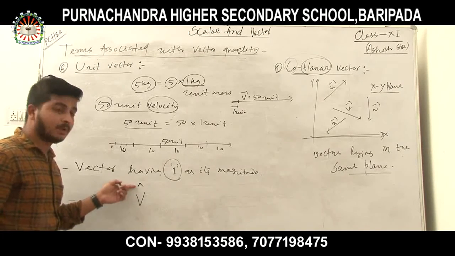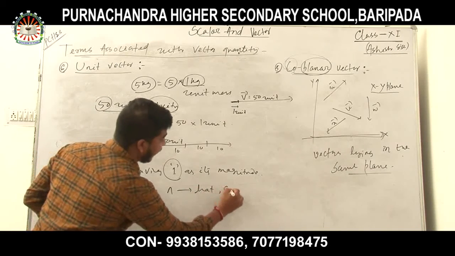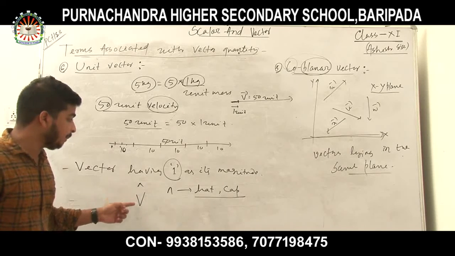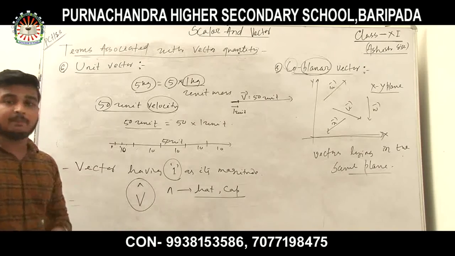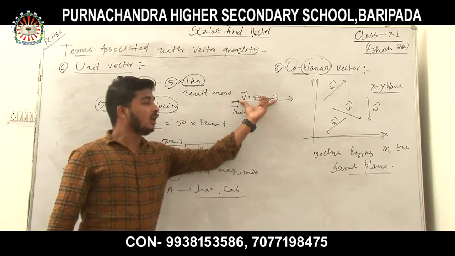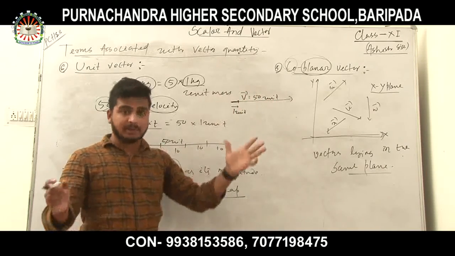This sign is known as hat or cap. So v cap or v hat is the representation of a unit vector. Many unit vectors give rise to the whole vector. 1 unit will give rise to the full vector.